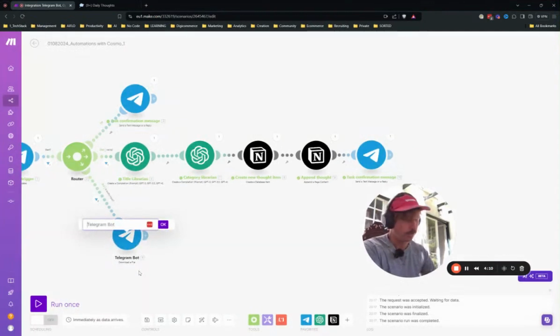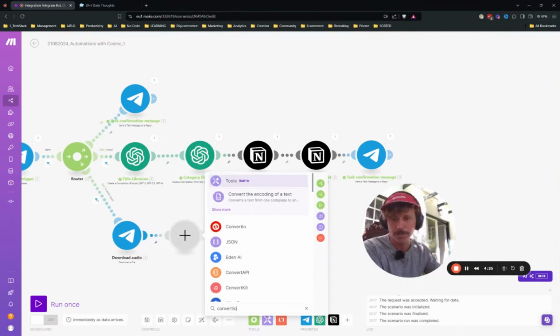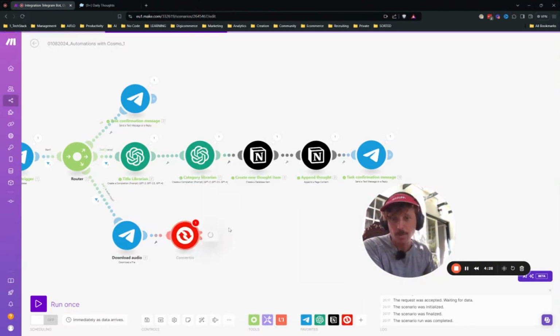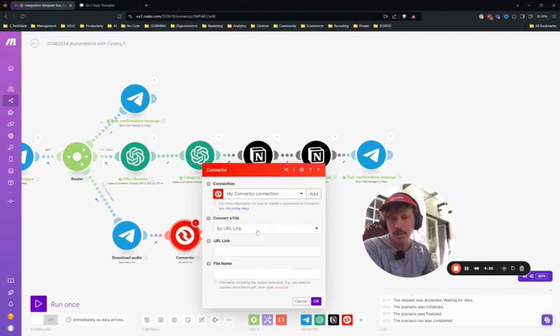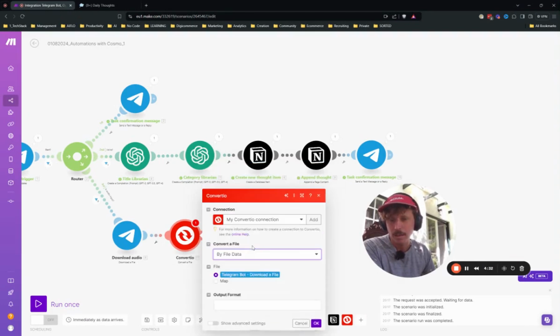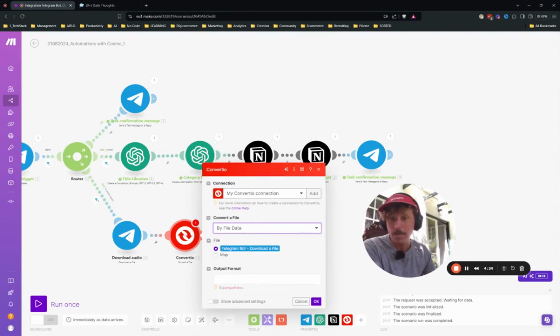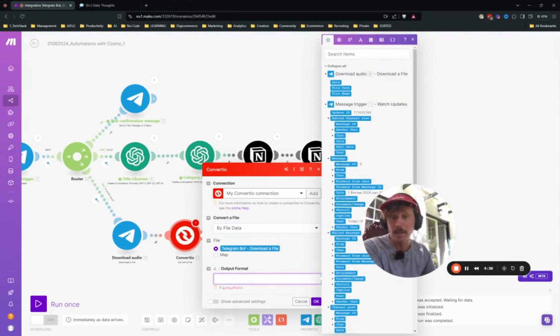Okay. Now let's go down the voice route, the more interesting one. So download audio. Bam. What do we do now? Now we need a new module. We actually need a few new ones. So the first one is we will need a converter, because we want to convert the file. What's happening here is we get the Telegram file, but it's in an odd format that most of the transcription AIs cannot handle.